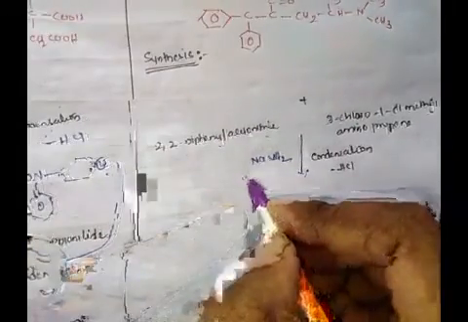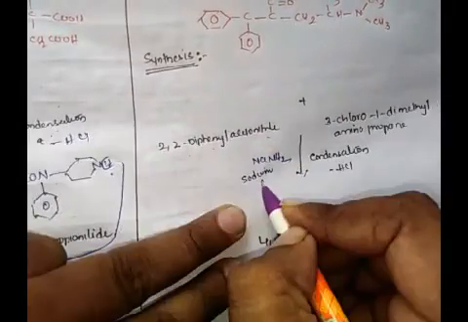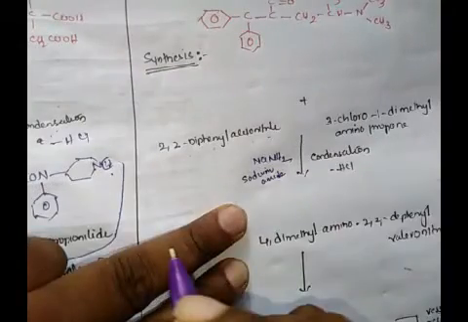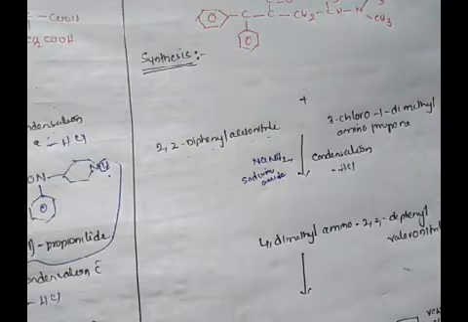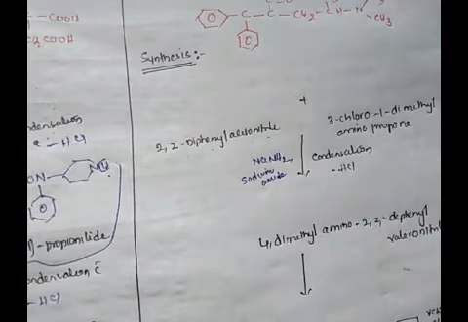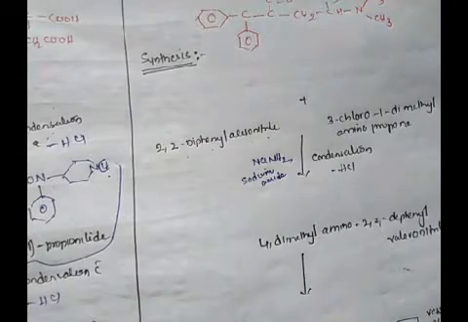This reaction is generally performed in presence of sodium amide. So the synthesis of methadone involves alkylation of 2,2-diphenyl acetonitrile with 3-chloro-1-dimethyl aminopropane. Coming to the structures of this starting material and reagent, this is the structure of 2,2-diphenyl acetonitrile.